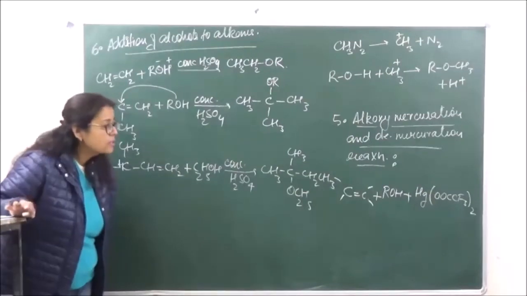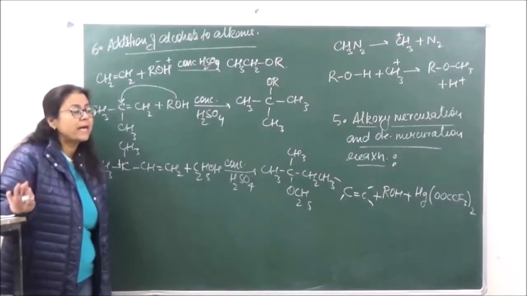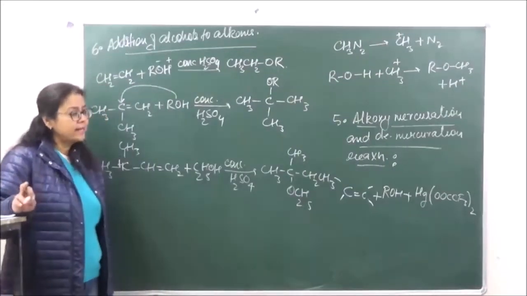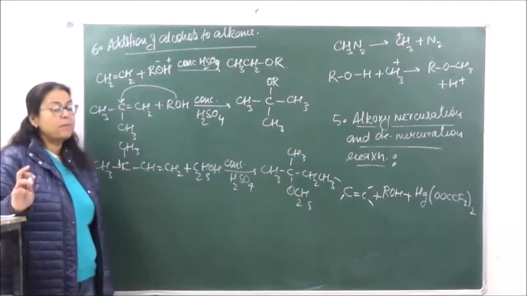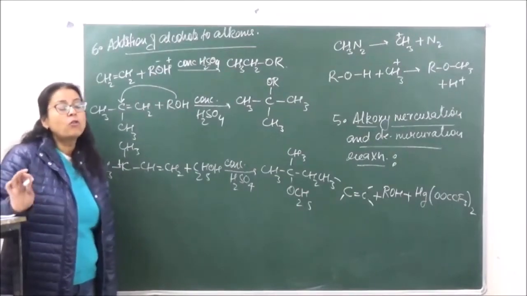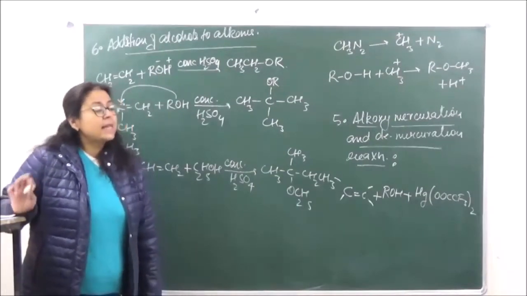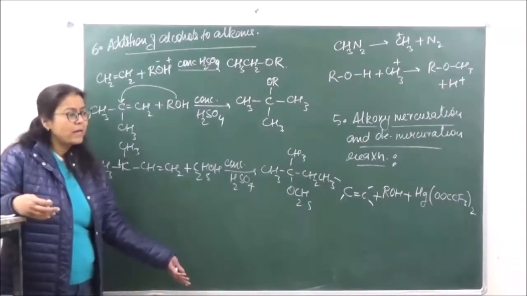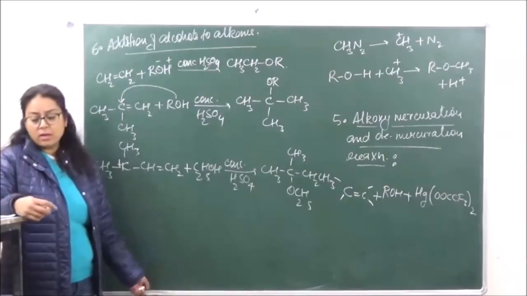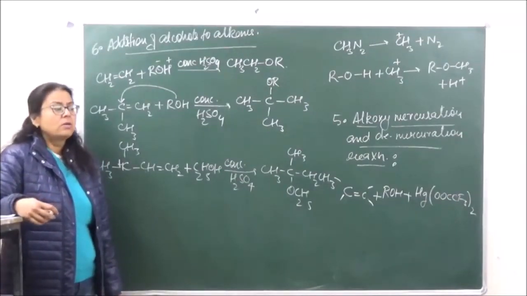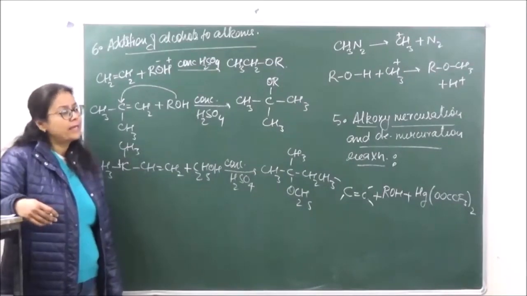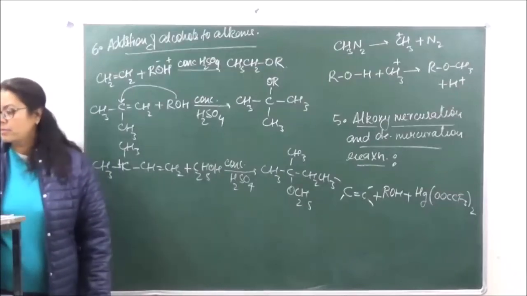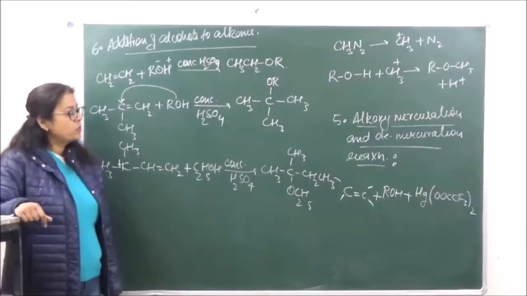So wherever nucleophilic substitution reactions are taking place by the formation of a carbocation, I am telling you again and again that please check the possibility of formation of a more stable carbocation. That is going to be the major product. So it may be either a 1,2 hydride shift, or it may be a 1,2 methyl shift. So either of the two can take place. Okay? So this was a little portion which we missed in our previous lecture.